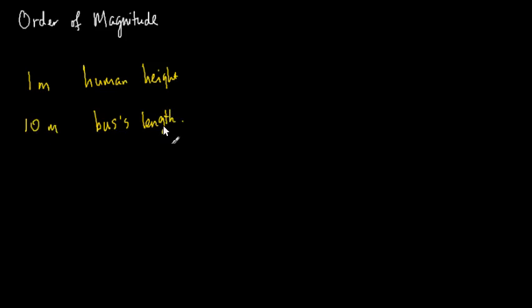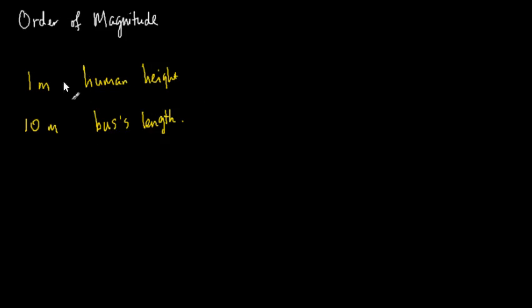Now this doesn't mean that a bus is exactly 10 meters long. It means that a bus can be a few meters long, it can be maybe 20 or 30 meters long. So it is 10 meters long, give or take some factor of a small number, like 2 or 3 or 4, some number less than 10.